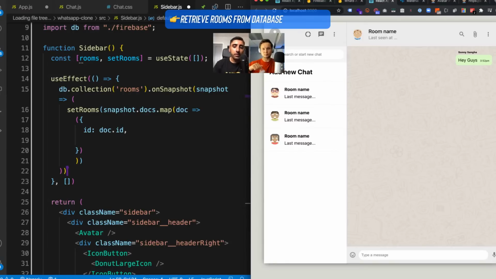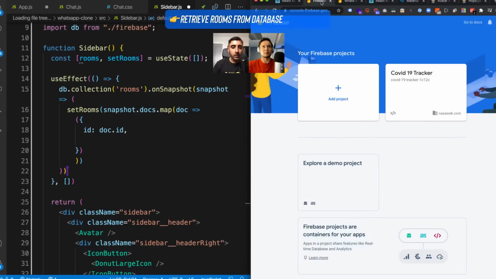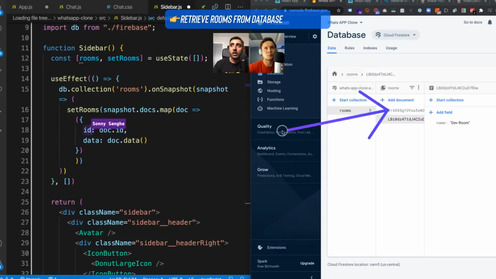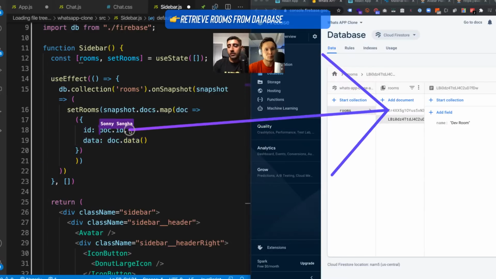So if you go to Firebase now, those unique IDs that you see in the middle, that's what we're giving as the ID here. And then data is going to be doc.data, like this. What this is doing is creating our own little object with an ID and data.